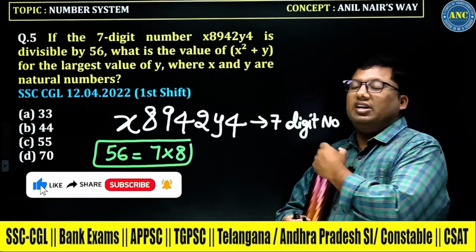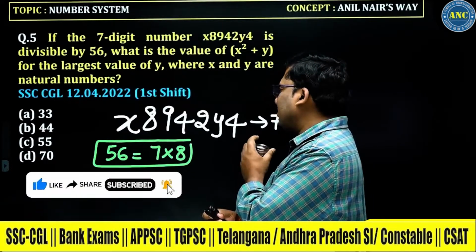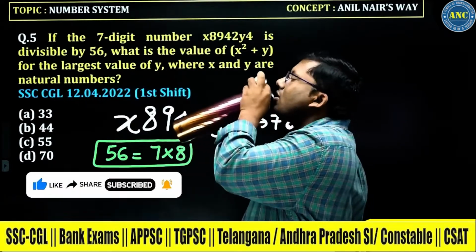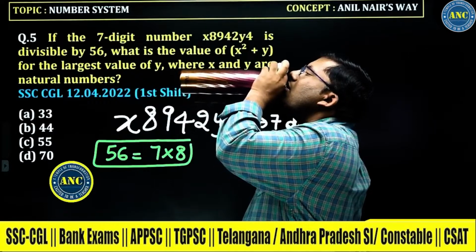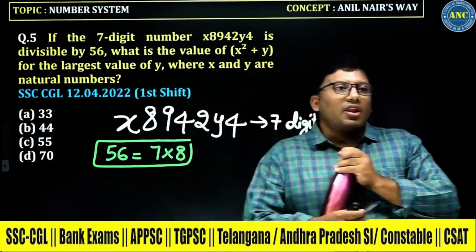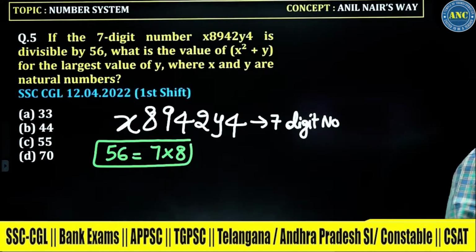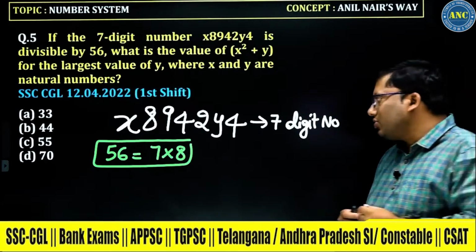He is asking the divisibility rule of 56, and 56 is 7 into 8.